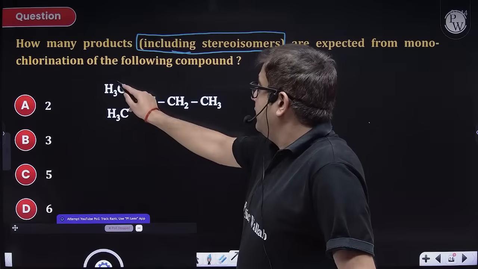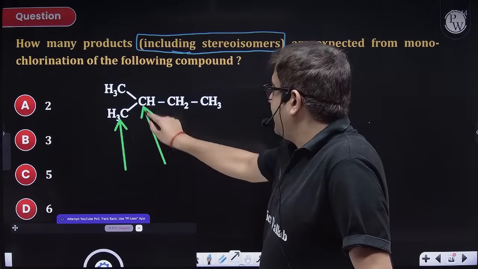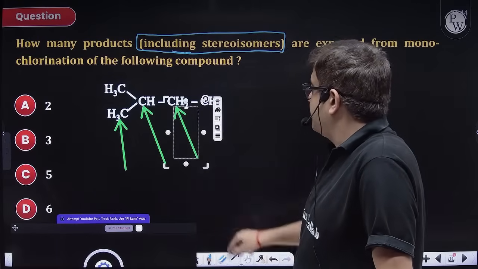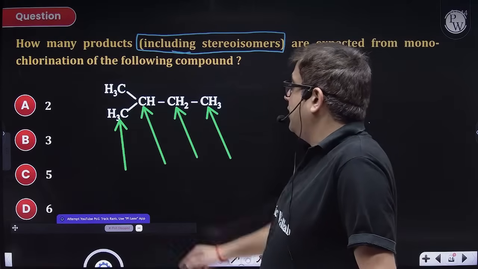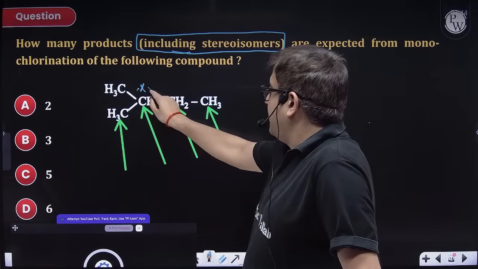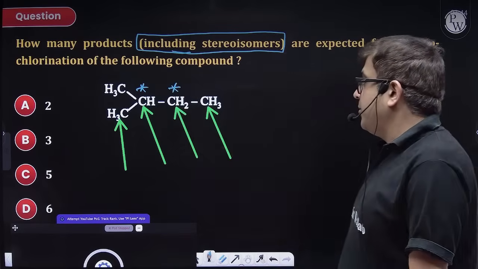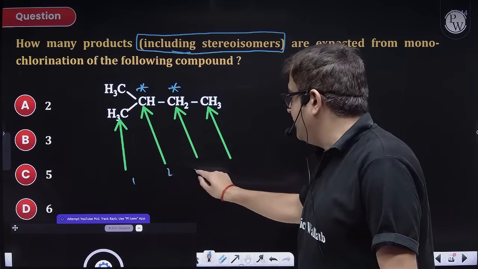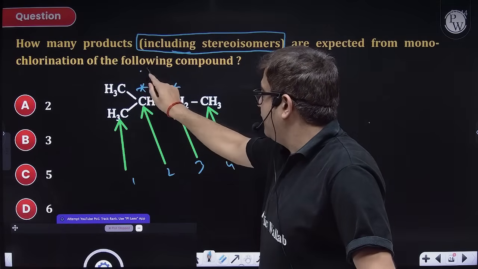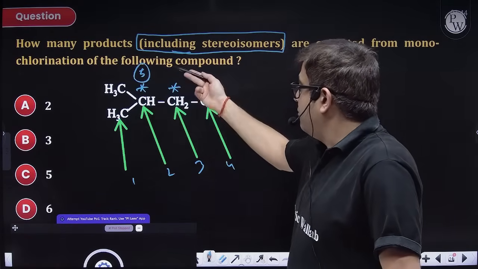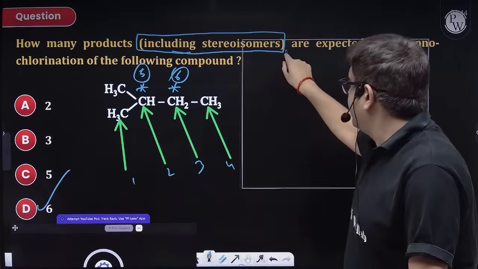So this one or this one will give you the first isomer, this will give you the second isomer, this will give you the third isomer, this will give you the fourth isomer. Then let us check for optical activity. This will not be, this will be optically active. Once I get chlorine over here, this will also become optically active. So 4 isomers are these, and the second will have one more enantiomer, so that will be the 5th one, and the third will have one more enantiomer, so that will be the 6th one. So the answer will be Delhi. Let us check.